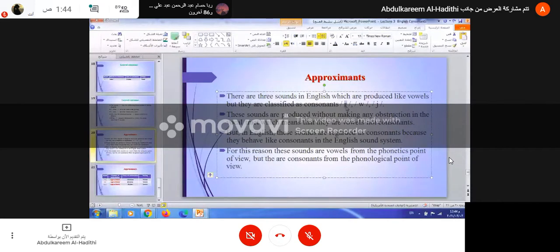Yeah. Here also we do not have a friction. So there is no obstruction. If the sound is produced without obstruction, what do we call it? Is it a vowel or consonant? Vowel, sir. The sound which is produced without obstruction is a vowel. Yes, very good. Now, what do we call these three sounds? Are they vowels or consonants?